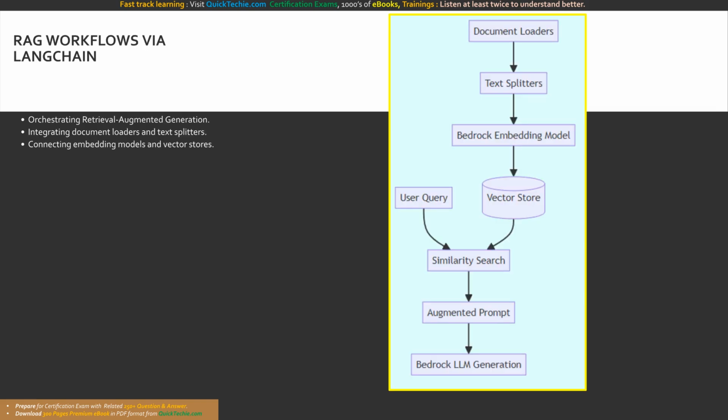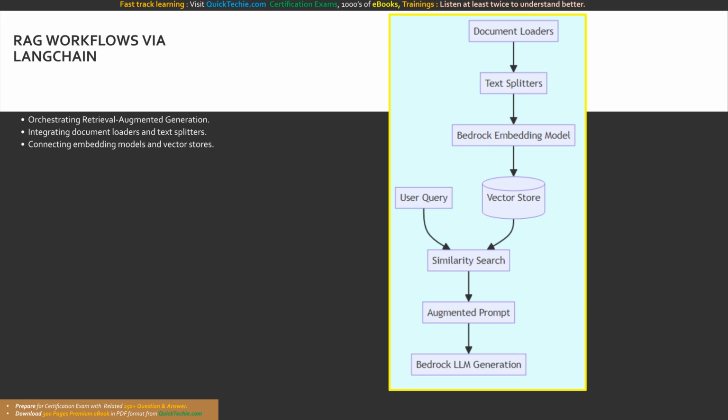Simple prompt chaining is useful, but enterprise value is unlocked when we orchestrate Retrieval-Augmented Generation, or RAG. RAG allows our models to answer questions based on proprietary corporate data. LangChain provides the ultimate ecosystem to orchestrate every single phase of a RAG pipeline. What components are involved in this advanced chain?